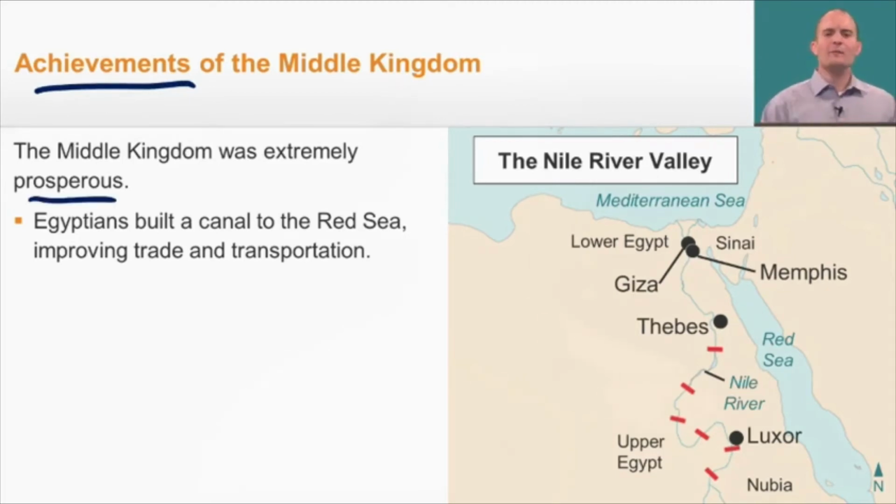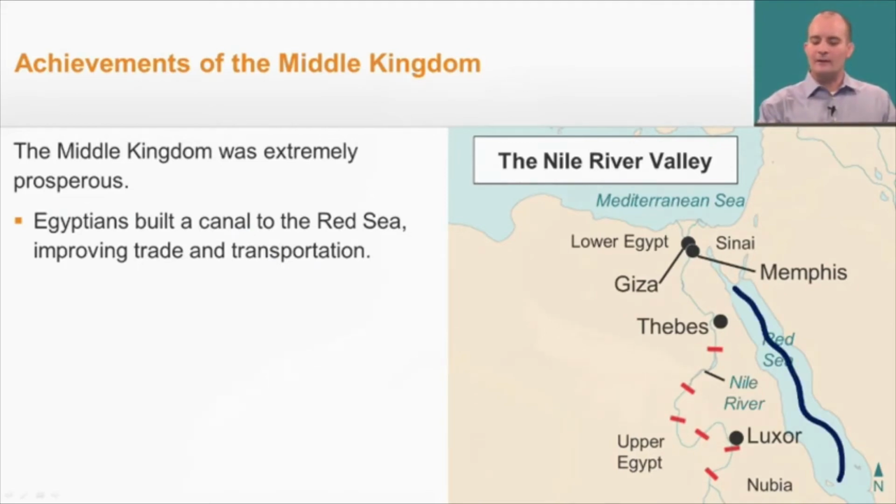It was extremely prosperous, and one of the reasons why it was so prosperous is because the Egyptians built a canal to the Red Sea. This improved trade as well as transportation, where before, if you were a trader with some goods, you could come up the Red Sea and you would stop right here. Let's say you wanted to get right over here along the delta.